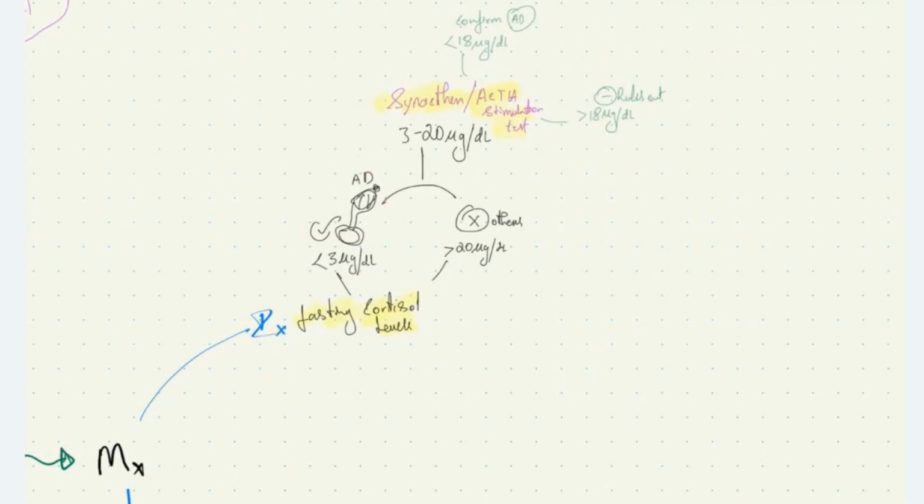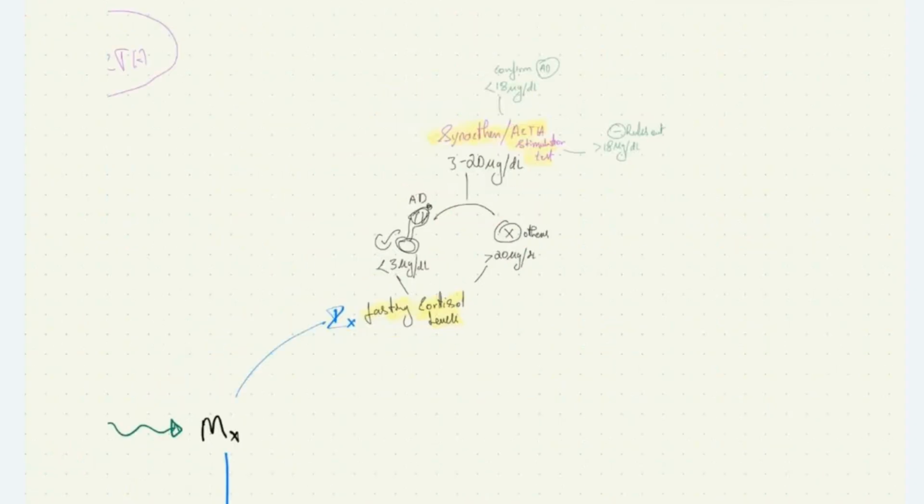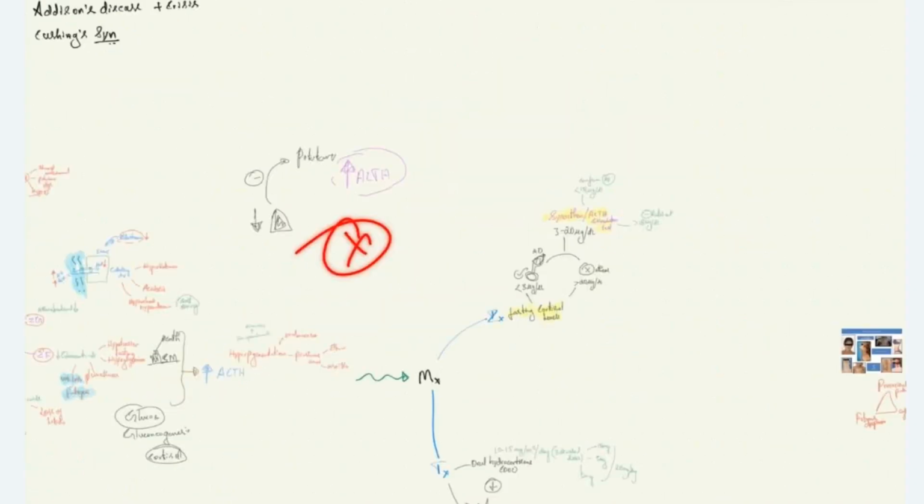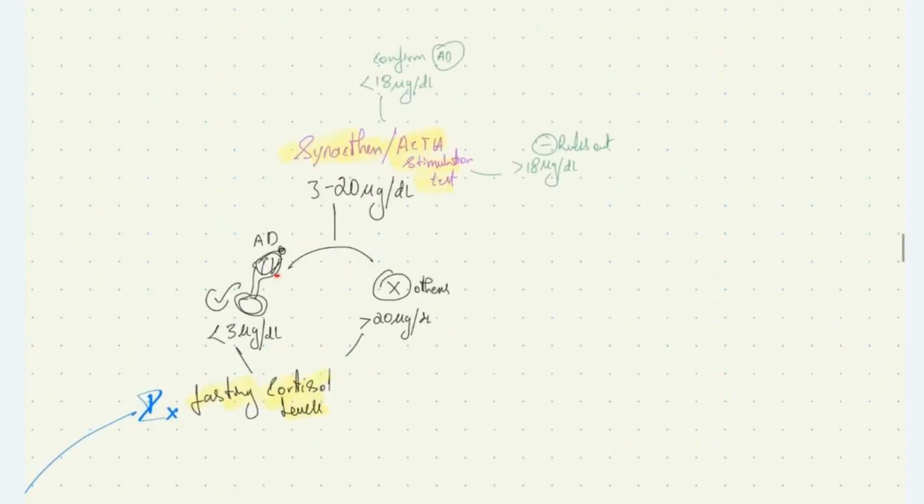If the fasting cortisol level is more than 20 microgram per deciliter, you should be thinking of other diseases. It can't be Addison's disease. If it is between 3 and 20 microgram per deciliter, now we are in confusion whether it is Addison's disease or not. How to clarify it?